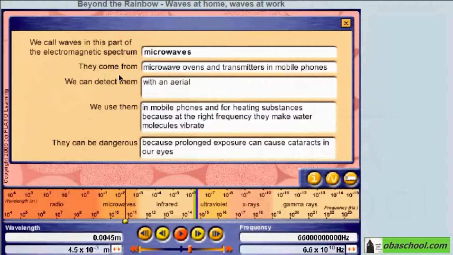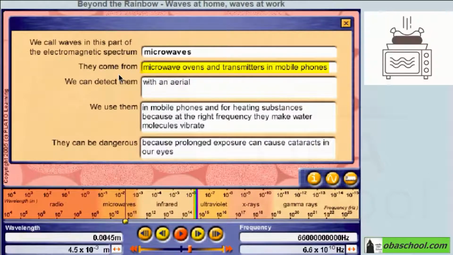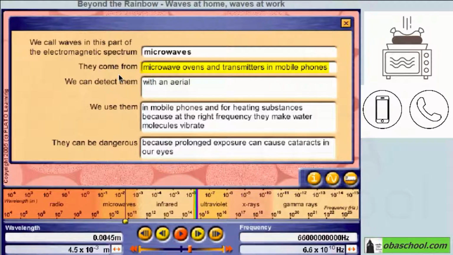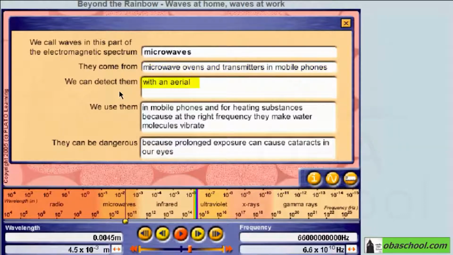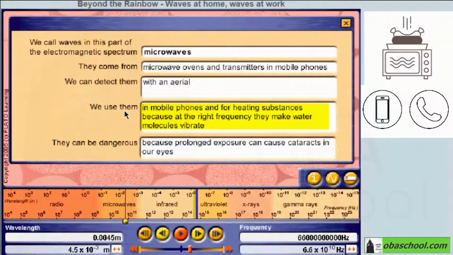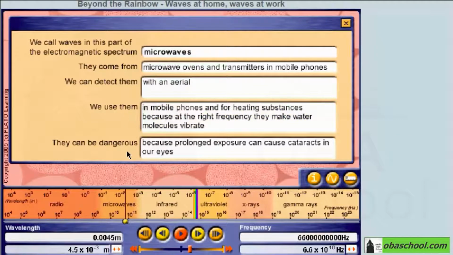Well, they come from microwave ovens and transmitters in mobile phones. We can detect them with an aerial. We use them in mobile phones and for heating substances because at the right frequency they make water molecules vibrate. However, they can be dangerous because prolonged exposure can cause cataracts in our eyes.